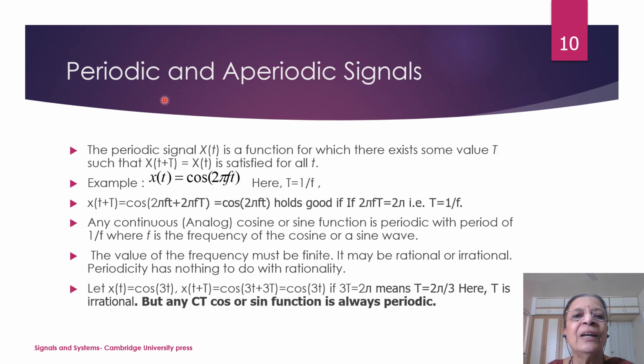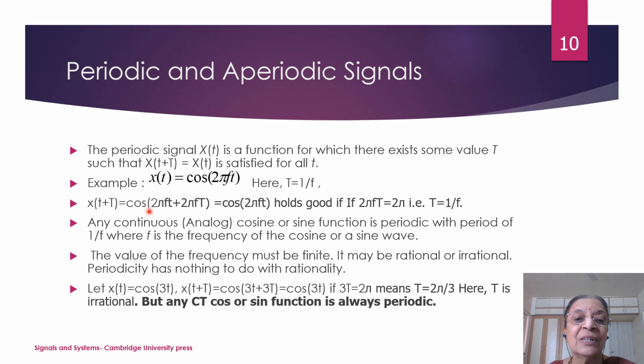The next property is periodic and aperiodic signals. The signal is said to be periodic if it repeats after some particular time t. So, the period will be normally denoted by capital T. It should be such that x of t plus capital T is equal to x of t. It is satisfied for all values of t. In that case, capital T will be called the period.